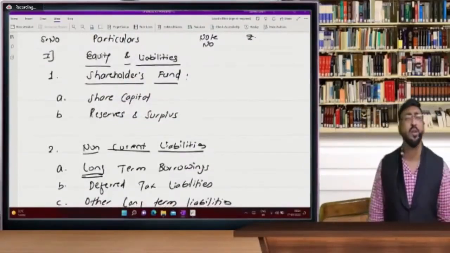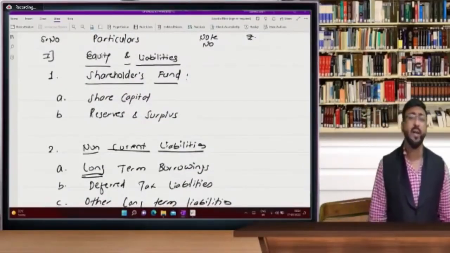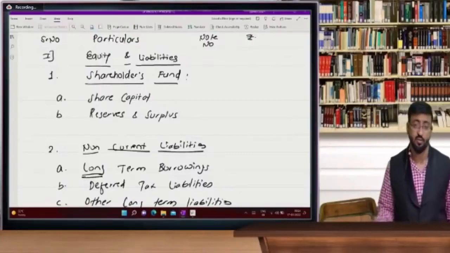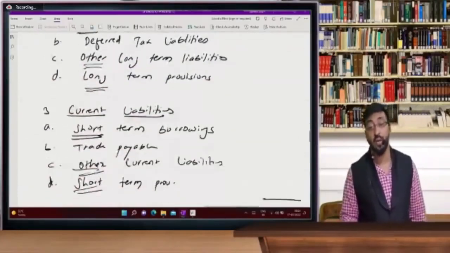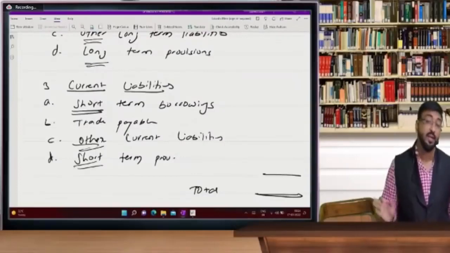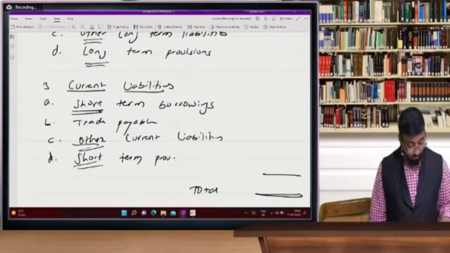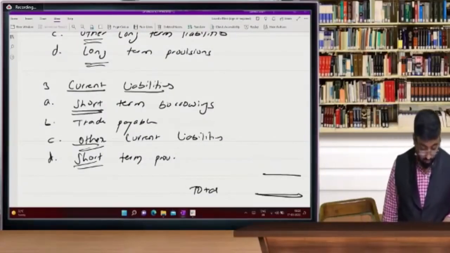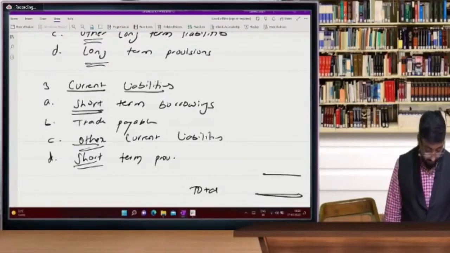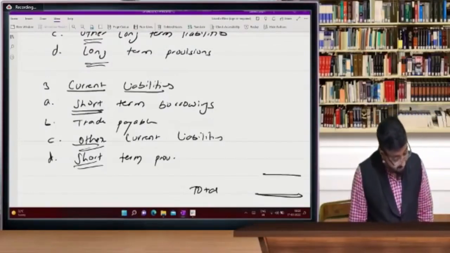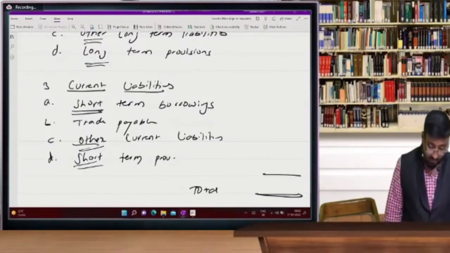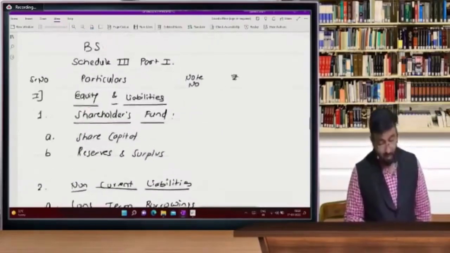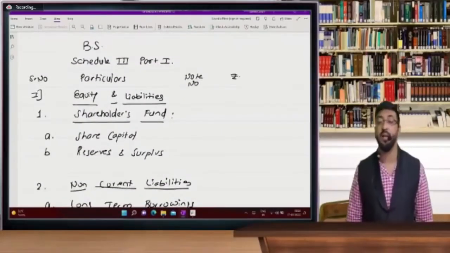Equity and liability, shareholder fund, share capital, reserves and surplus, non-current liability, long-term borrowings, deferred tax liability, other long-term liabilities, long-term provisions, in current liability short-term borrowings, trade payable, other current liability, short-term provisions. So next session, I hope you will recall all these provisions, liabilities, equity side. Yes, every one of you. So this is how you are going to recall this liability side. Deferred tax liability, Ankur, I will not explain now, just remember it for now. General reserve is created out of profit.